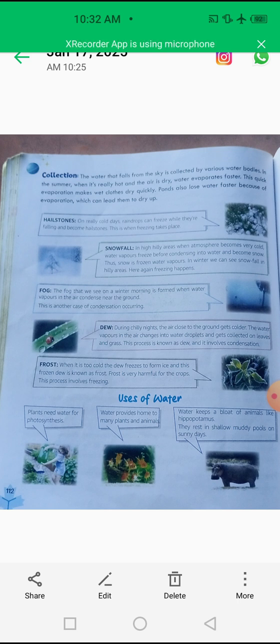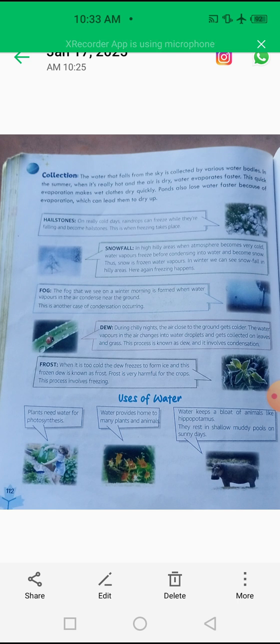So students, in case of dew, the air close to the ground gets colder, so water vapors in the air change into water droplets and get collected on leaves. But in case of frost, that collected water freezes to form ice. This frozen dew is known as frost, and this frost is very harmful for the crops. This process also involves freezing.